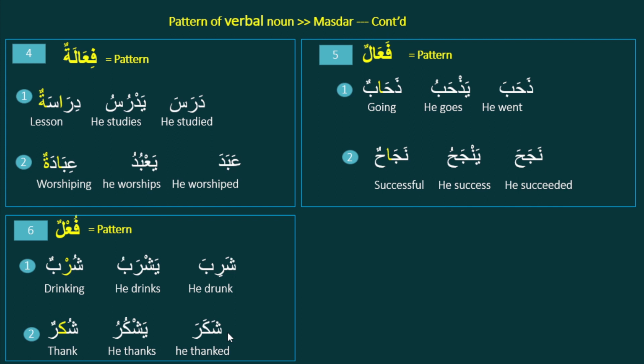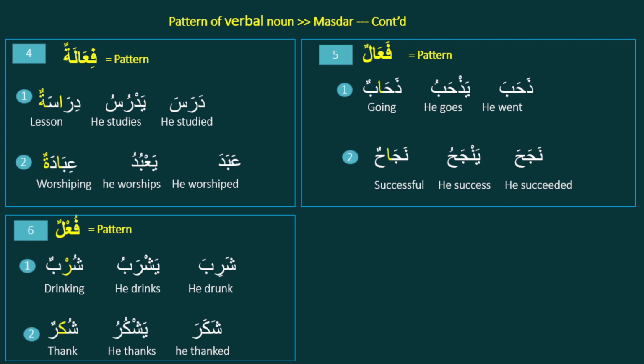And shakara means he thanked, yashkuru means he thanks, and shukrun means thanks, a verbal noun. If we know the Masdar, the present tense and the past tense, then we can derive the amr. For any verb, we need to know the past tense pattern, the present tense, the Masdar and the amr, and the active participle and passive participle as well.